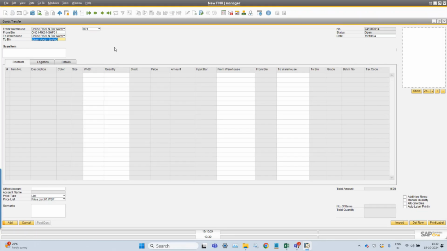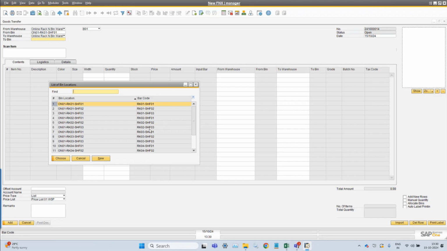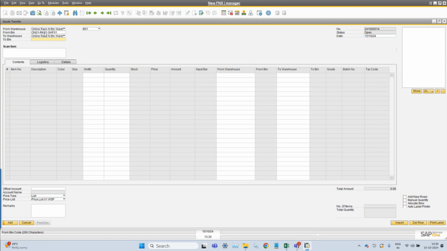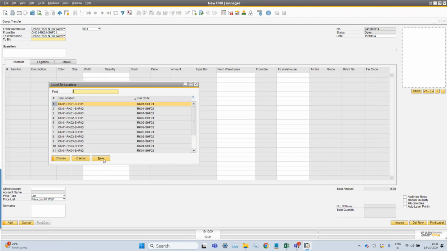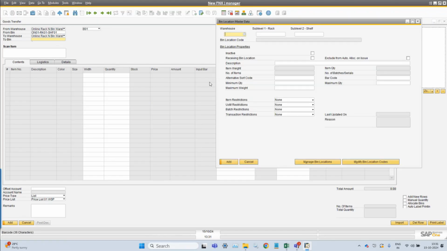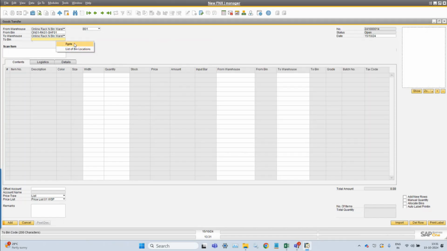There is an option available to scan the bin barcode, because when this facility is in use, the bin code can be the standard bin code or can be of a larger size. So in that case, the bin code, which we can call the bin barcode, we can scan that as well. You can see the bin barcode code in the bin. Either we can scan this or we can scan this.